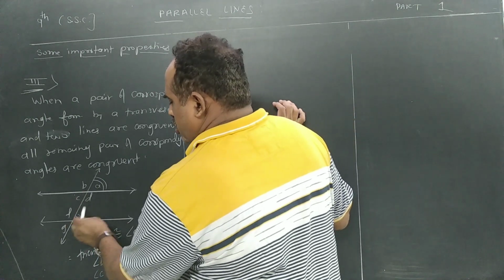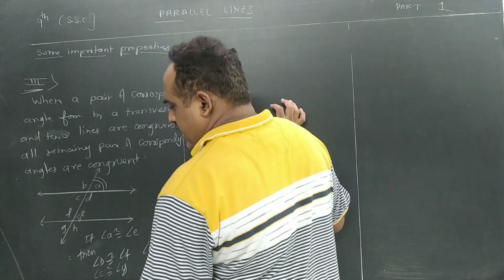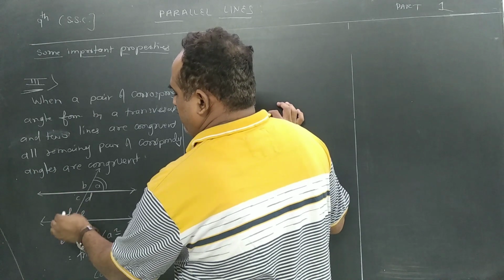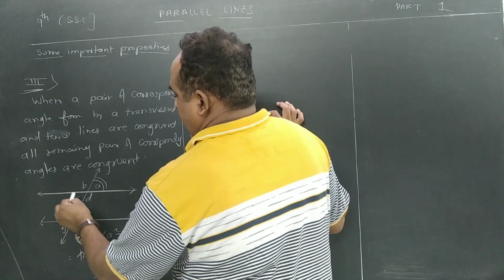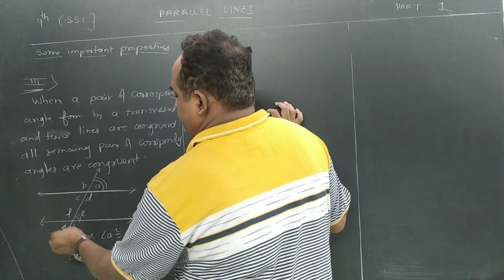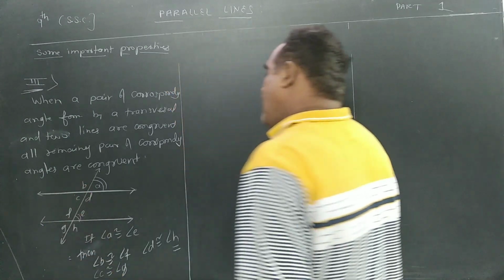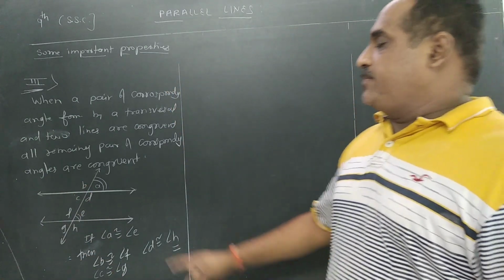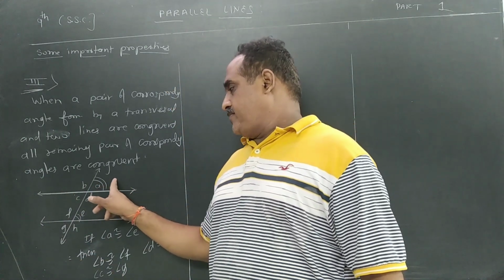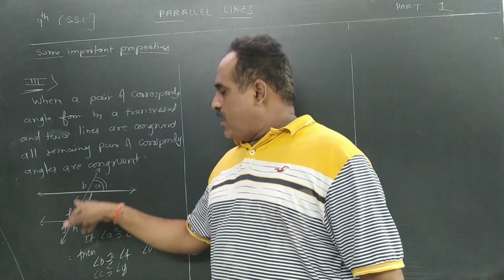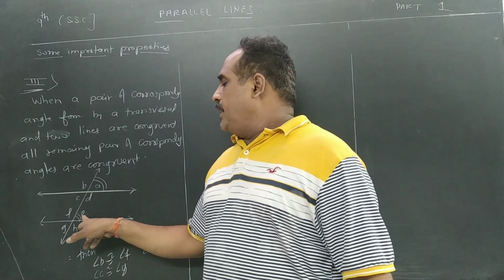Angle A is congruent to angle E. अगर मुझे मालूम पड़ रहा है, तो I'll be sure that angle B will be congruent to angle F, angle C will be congruent to angle G, and angle D is congruent to angle H. Means, suppose somebody told me A is 60, so I'll be sure that E will be 60.